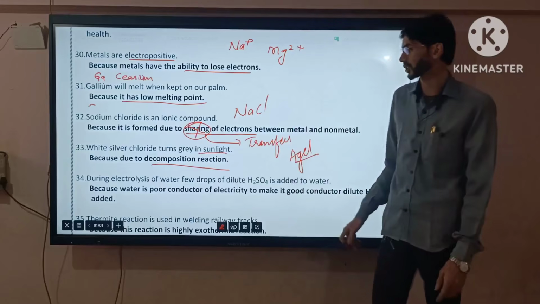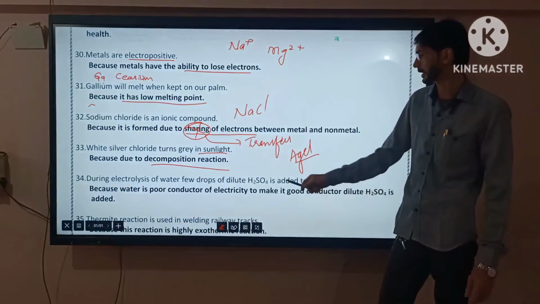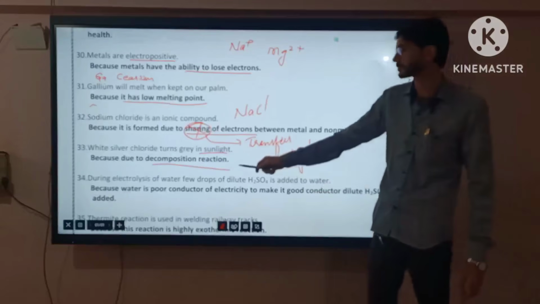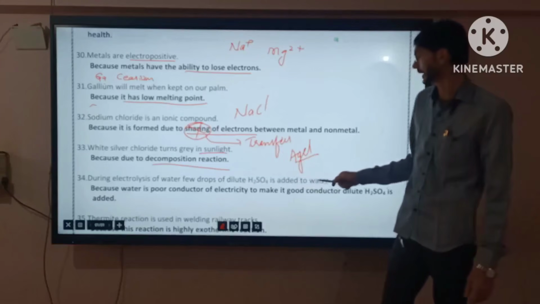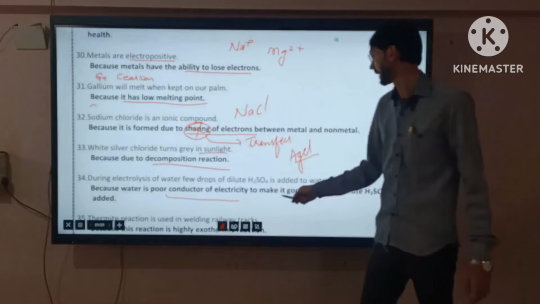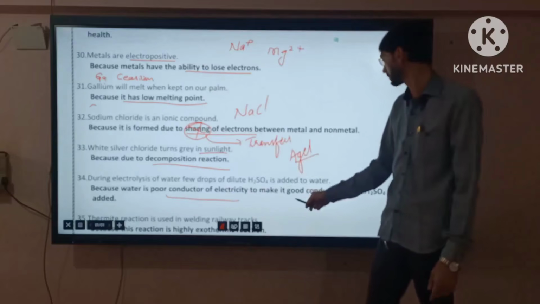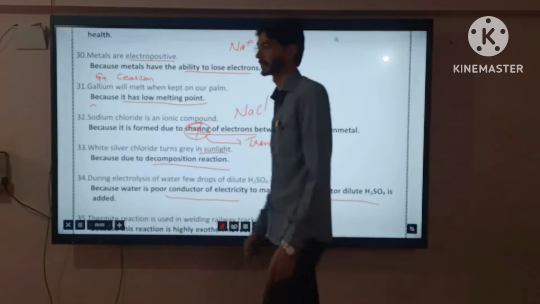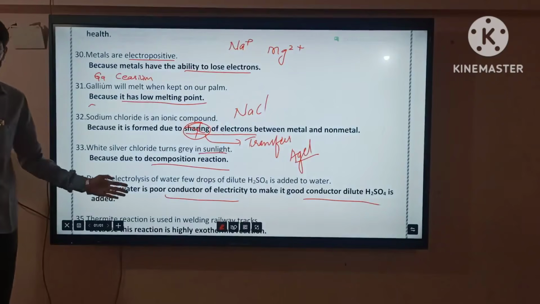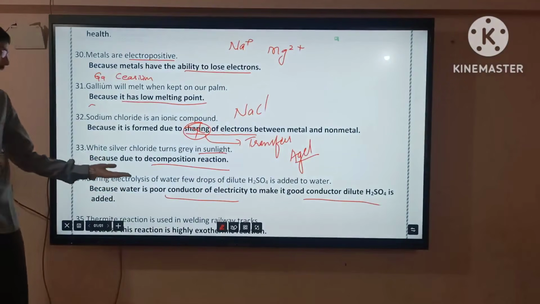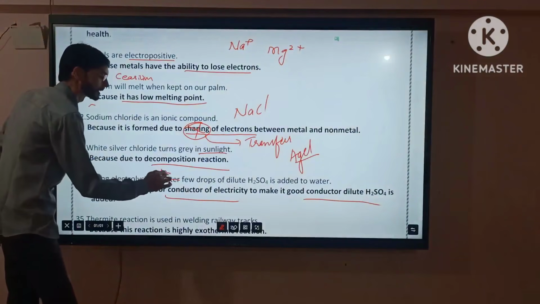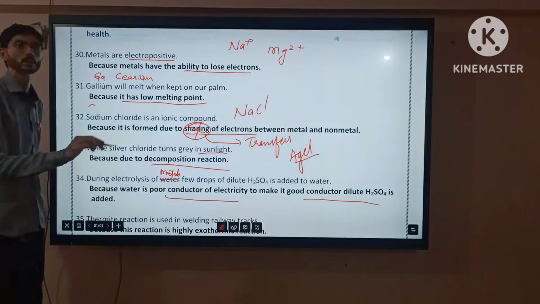Now the next, during electrolysis of water, a few drops of dilute H2SO4 is added to water because water is a poor conductor of electricity, and the few drops of acid make the water a good conductor. So we know that very well. This is also just written, no problem. Got it right?